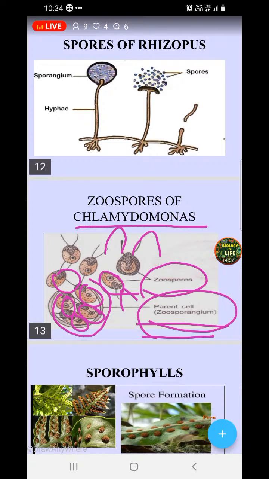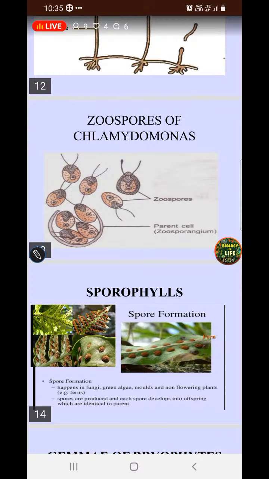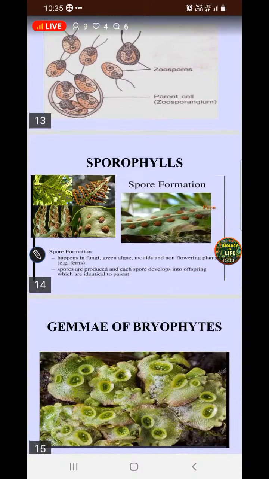So during favorable conditions, the zoosporangium, the parent cell, bursts open and releases n number of zoospores. So zoospores are also a type of spores seen in chlamydomonas. Chlamydomonas is a type of algae that undergoes the process of spore formation. Not only that, you can even see formation of spores in some of the higher plants like pteridophytes and bryophytes. Till now, what we have seen, thallophytes and all algae, very small organisms that come under a separate category, algae and fungi, thallophyta.